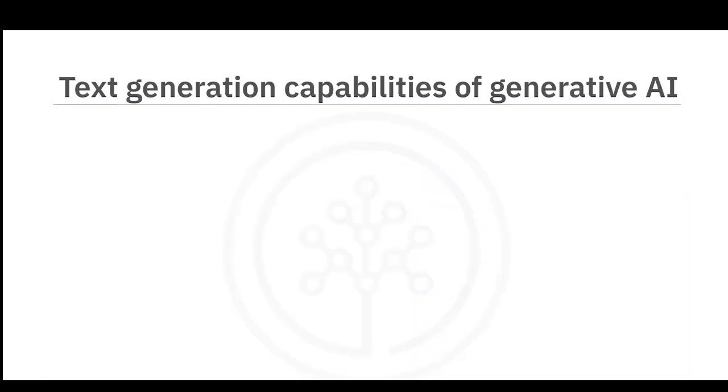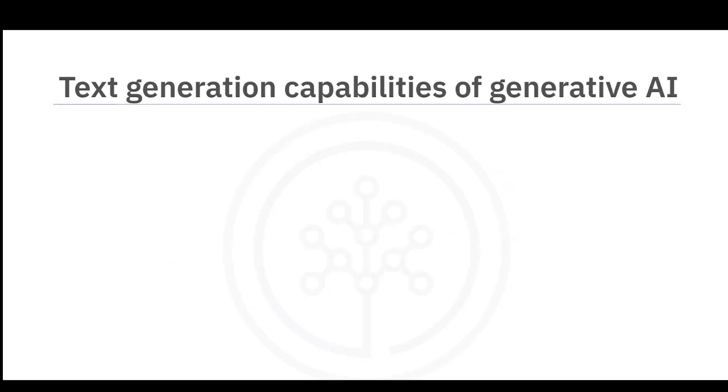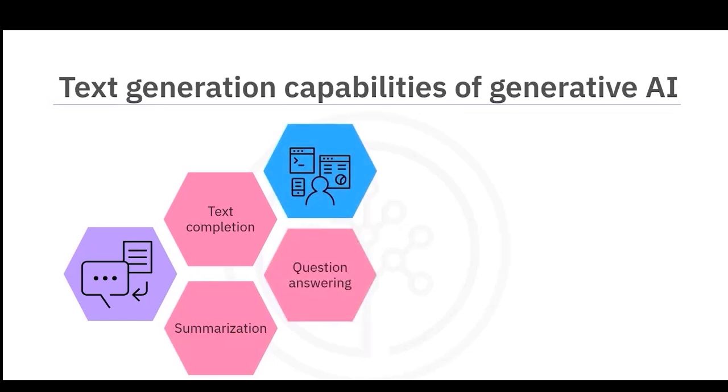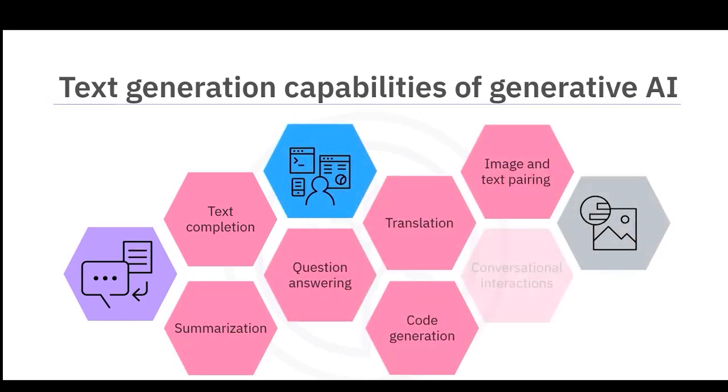Some popular LLMs are OpenAI's Generative Pre-trained Transformer, or GPT, and Google's Pathways Language Model, or PaLM. These models can perform various language-related tasks such as text completion, summarization, question answering, translation, code generation, and image and text pairing. Conversational interactions with chatbots and virtual assistants are powered by LLMs.